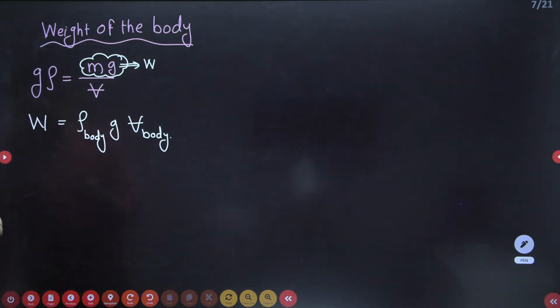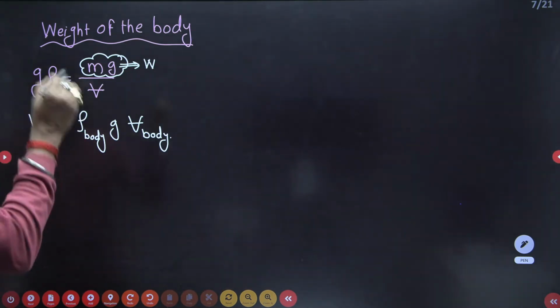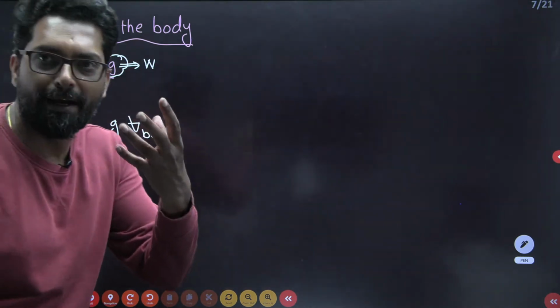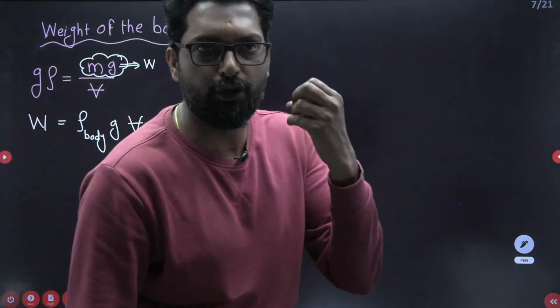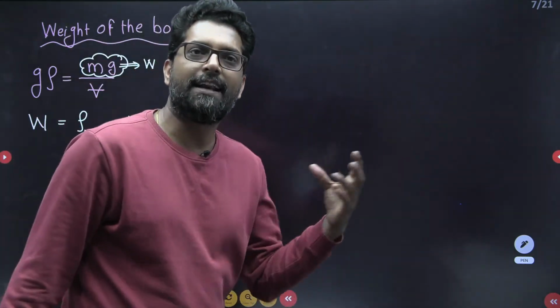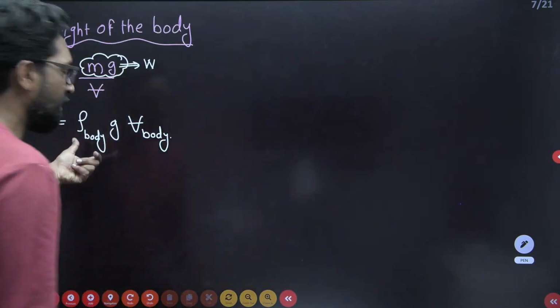What is the density we have? The density of the body we have, because we know the body material, and according to the material we know the density. That means density is a property.